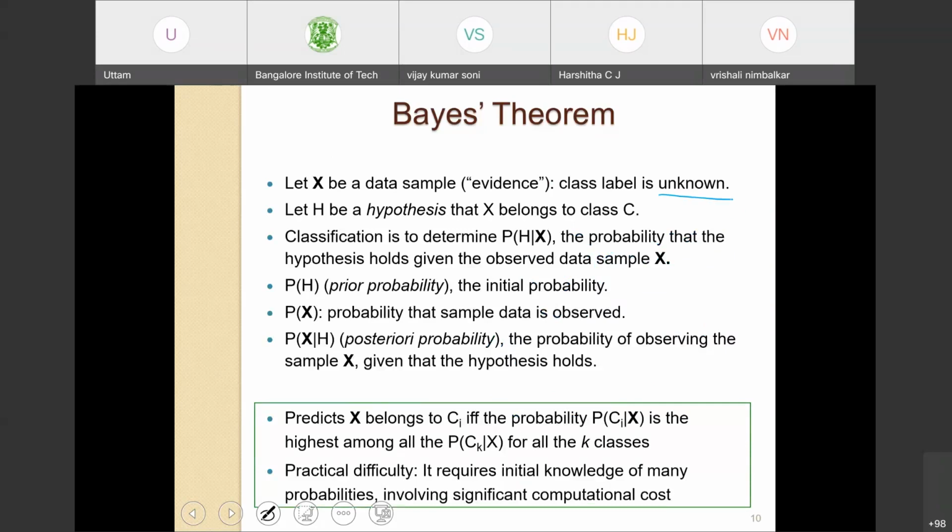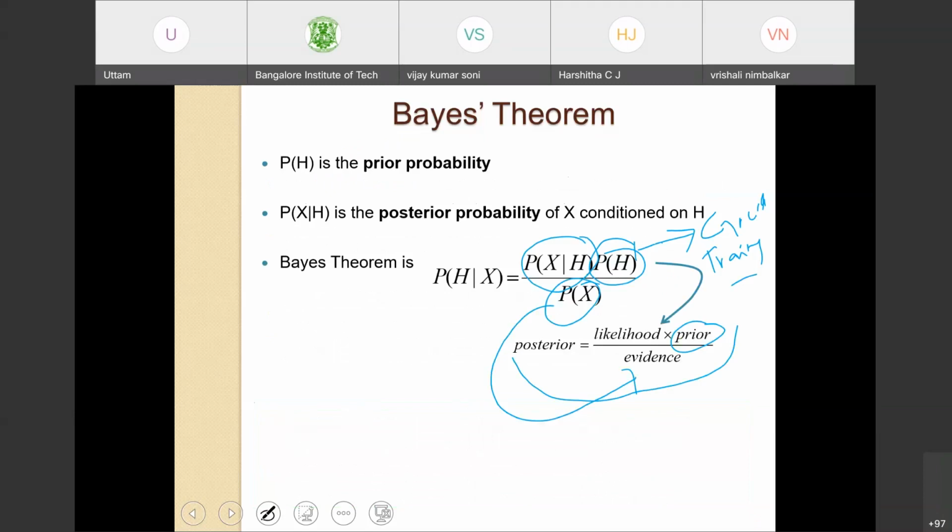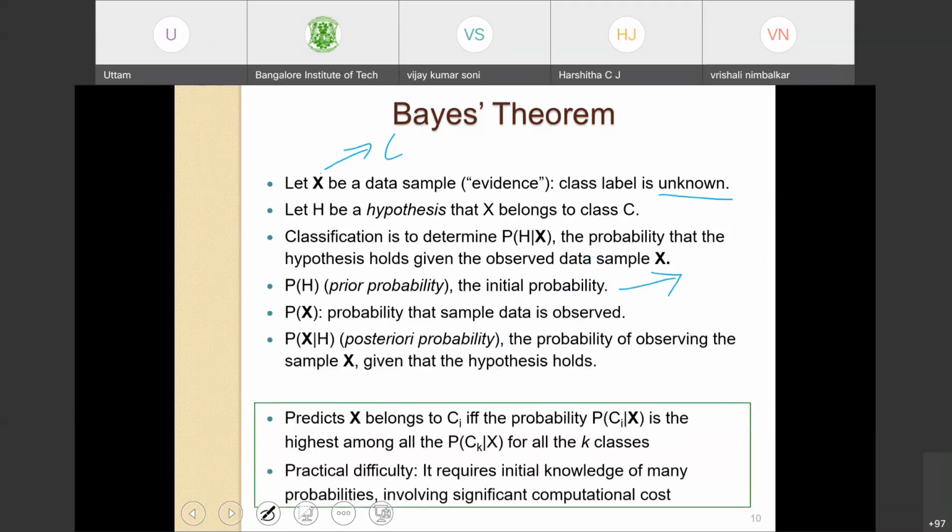Then I define a hypothesis H, which says that X belongs to class C. The role of classification here is to compute the posterior probability of hypothesis H given data sample X. P(H) is my prior probability, the initial probability obtained from the training data, and P(X) is the probability that the sample is observed, which generally remains constant.